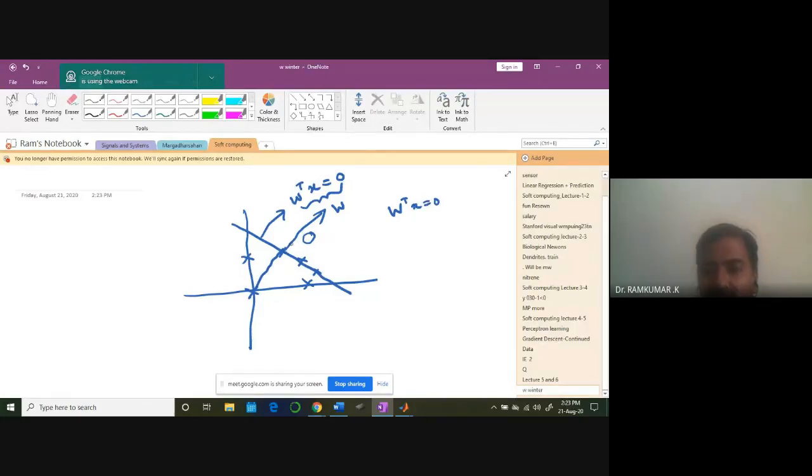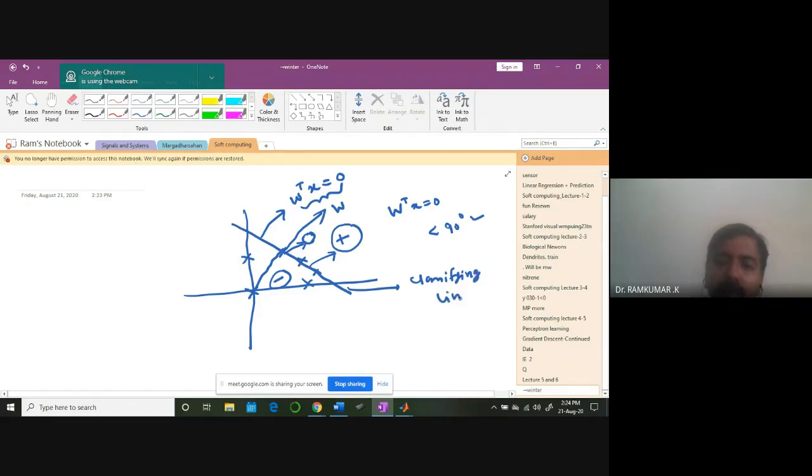If any point is there here, what is the angle of this point with respect to this weight vector? It will be some angle less than 90 degrees. That's why these values are all positive. Anything just above this line, to the right, is going to enjoy positive values, and anything below this is going to enjoy negative values. I have one more point here, and that angle is also less than 90 degrees. So naturally, all these are positive.